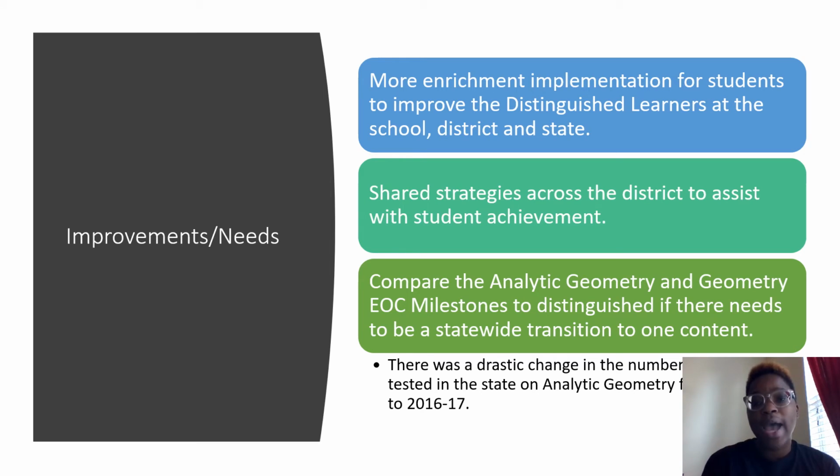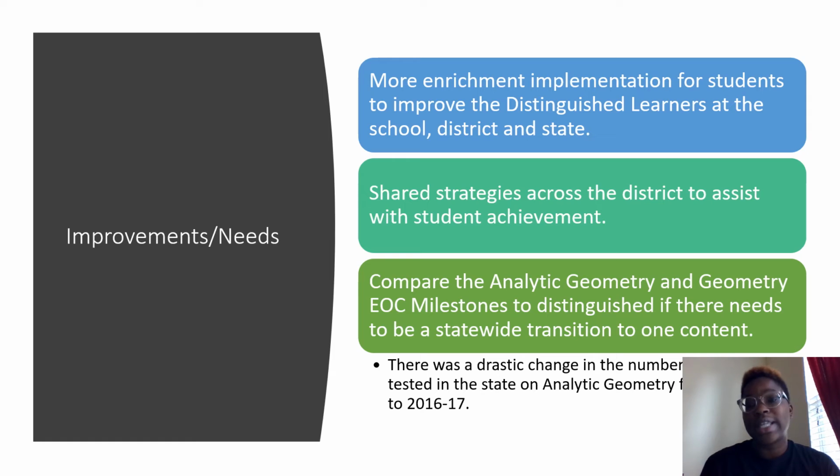Also, a need, especially for the district, would be to compare the analytic geometry and the geometry EOC milestones to distinguish if there's a need for a statewide transition to one content. Because if you see that drastic change, it was 100,000 in 1 year testing in analytic geometry, and then the next year is only 28,000 out of the state.